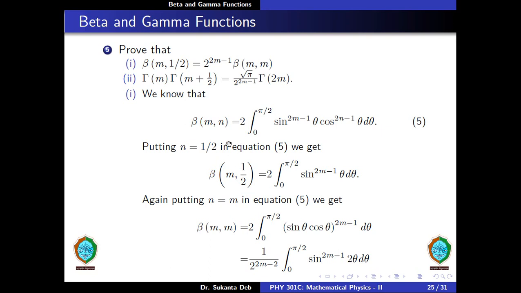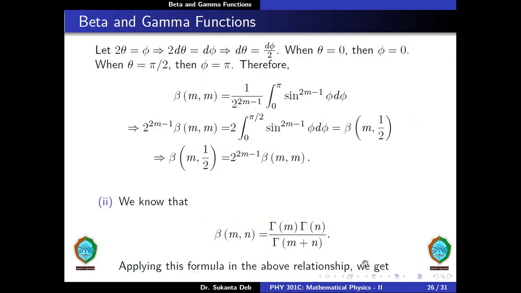Again putting n is equal to m in this equation, we get beta of m comma m is equal to 2 into integration from 0 to pi by 2 of sin theta cos theta to the power twice m minus 1 d theta. So we know that sin 2 theta is equal to 2 into sin theta into cos theta. Therefore we put sin theta cos theta is equal to sin 2 theta by 2. So this becomes equal to 1 by 2 to the power twice m minus 2 integration from 0 to pi by 2 of sin to the power twice m minus 1 of 2 theta d theta.